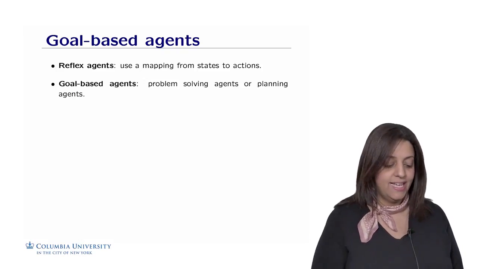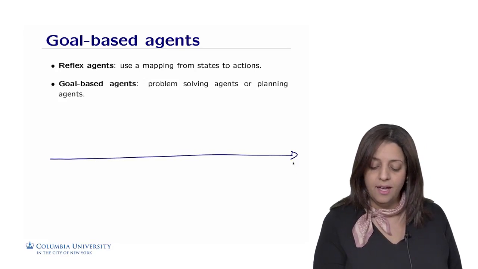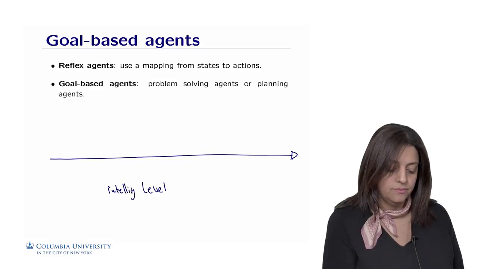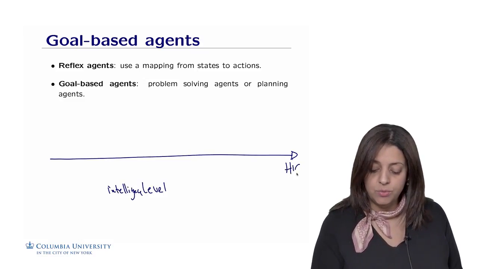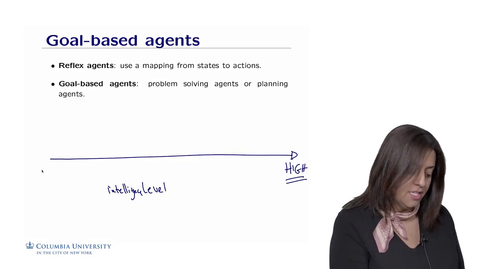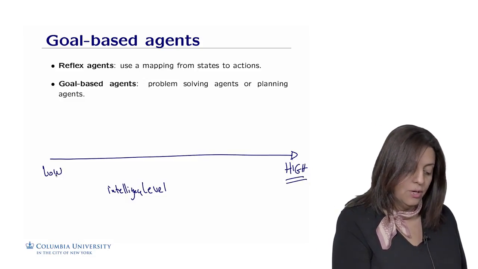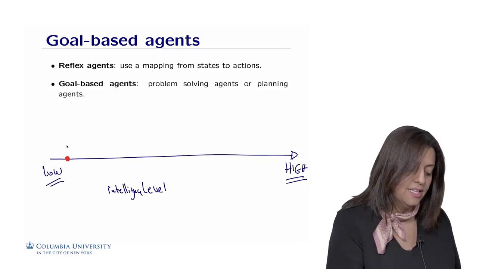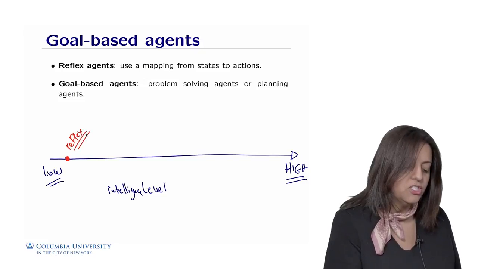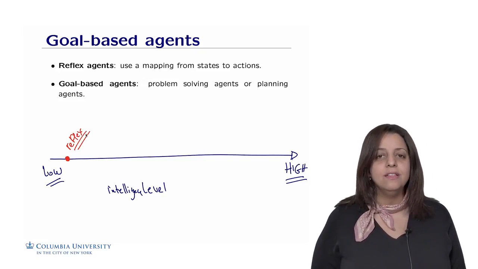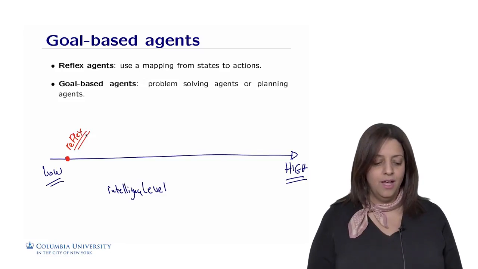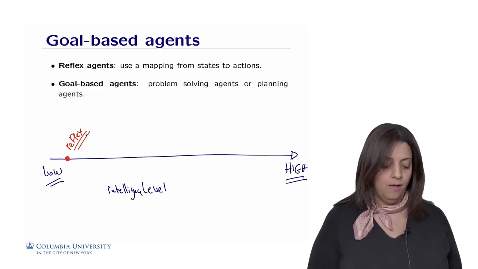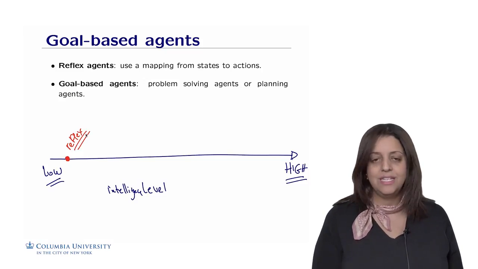Just to put things back in context, I'm going to start first by drawing the intelligence level. On this side, we're going to put agents with a high level of intelligence. On this side, we're going to put agents with a low level of intelligence, right? So we could put our reflex agents at this level. Reflex agents are just agents that don't have any intelligence. They just have a lookup table. They look up what to do according to a kind of dictionary or a lookup table. All right. So reflex agents are considered as one of the lowest levels of intelligence.